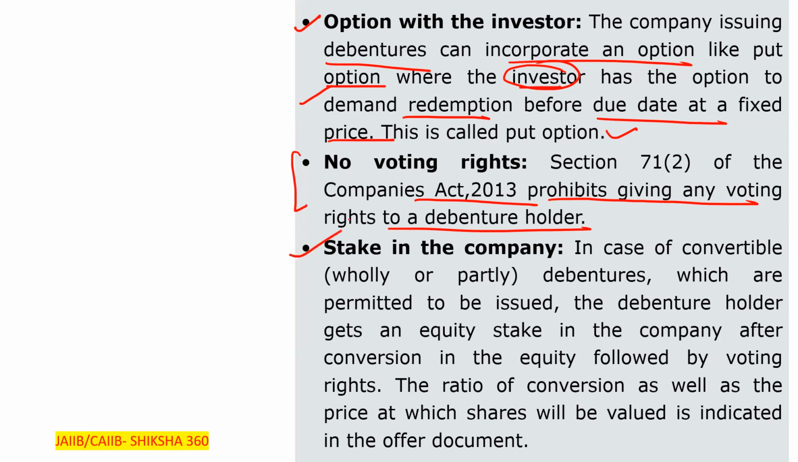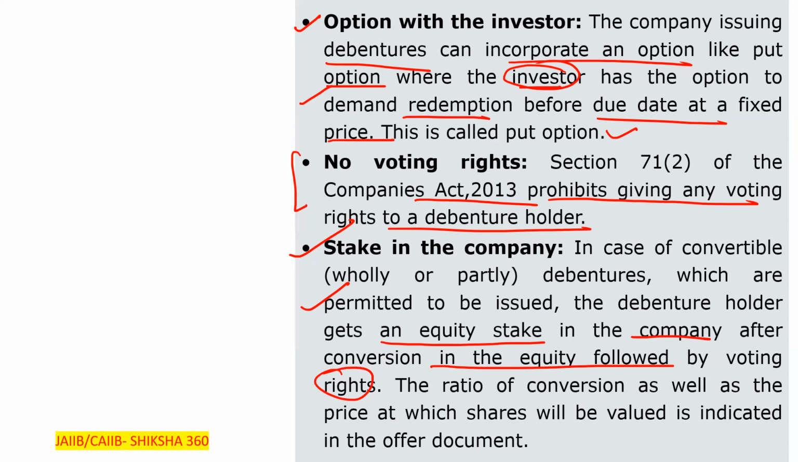Next one, stake in the company. So the next point we have to discuss is the stake in the company. In the case of convertible debentures, wholly or partially, which are permitted to be issued, the debenture holder gets an equity stake in the company after conversion into equity, followed by the voting rights. So if they are converted, then they get the voting rights.